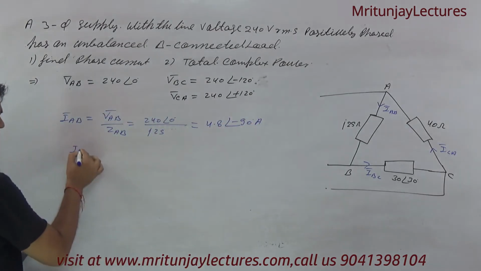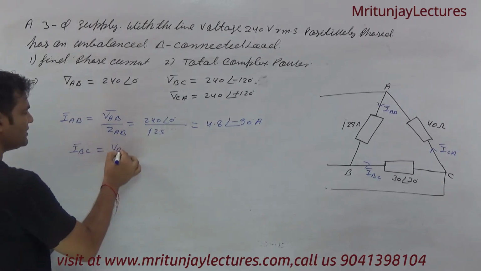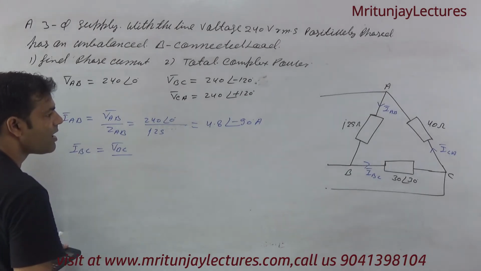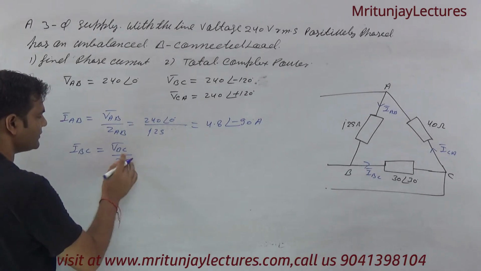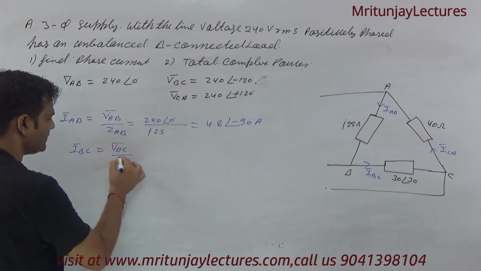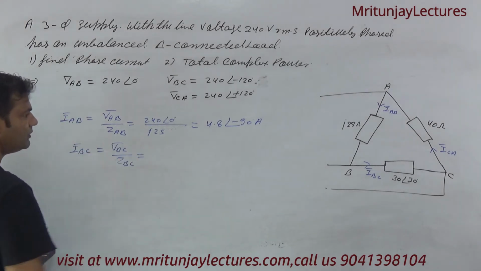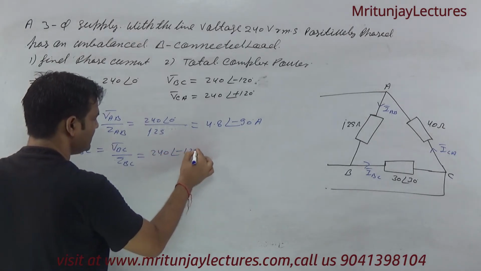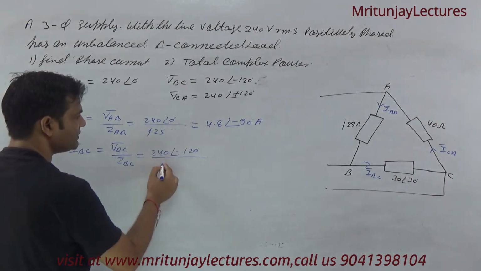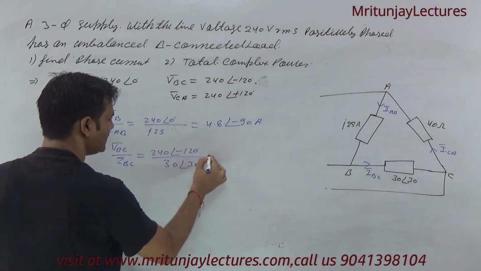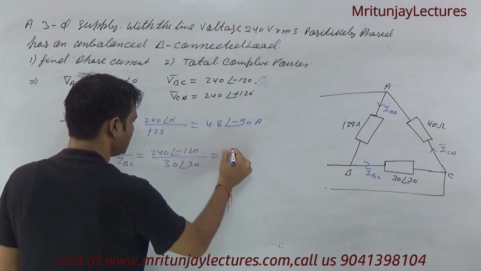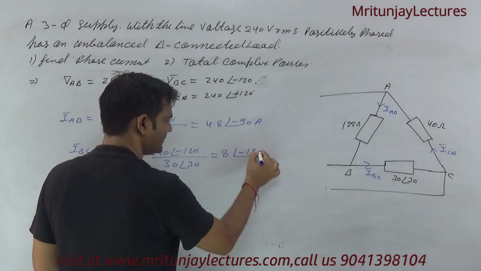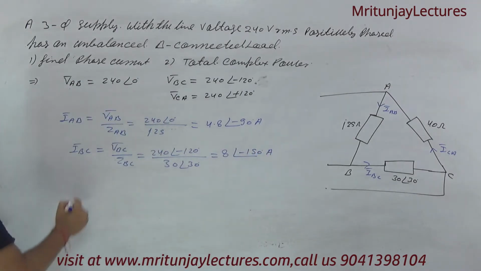Okay, now BC is written as V of BC divided by ZBC. V of BC is 240 at the angle minus 120, and ZBC is 30 at the angle 30. So we get 8 at the angle minus 150 ampere. What about CA?